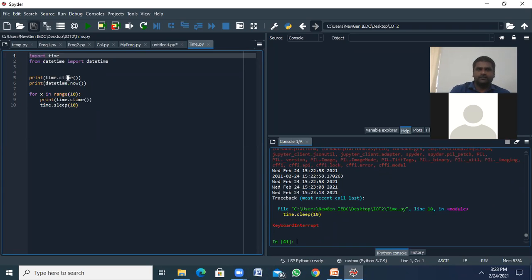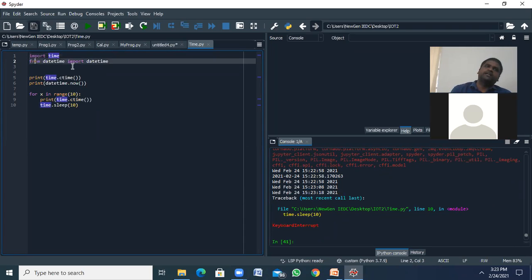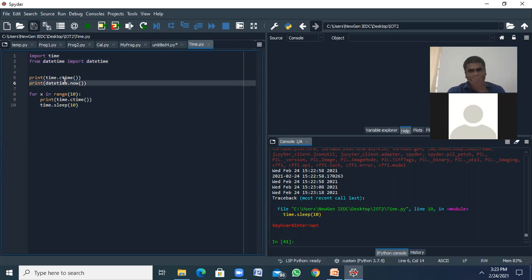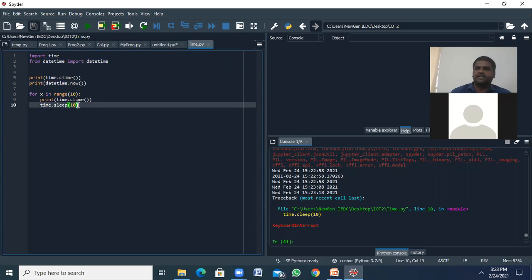See here, the program consists of import time, from datetime import datetime, right? Print time dot ctime, print datetime dot now. Followed by that we have an iteration, 10 iterations. Every iteration has a sleep. See, time dot sleep. Why are we using time? For the sleep purpose, 10 milliseconds, not microseconds, milliseconds.